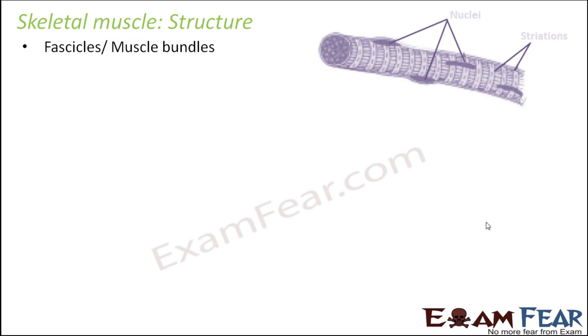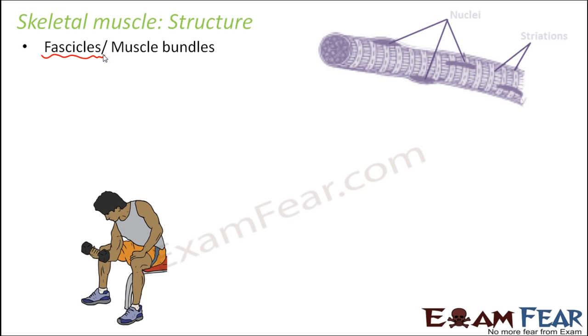The various parts that together form the skeletal muscles are the muscle bundles, which are also known as fascicles. Fascicles is just another term for muscle bundles. So each muscle is made up of muscle bundles.